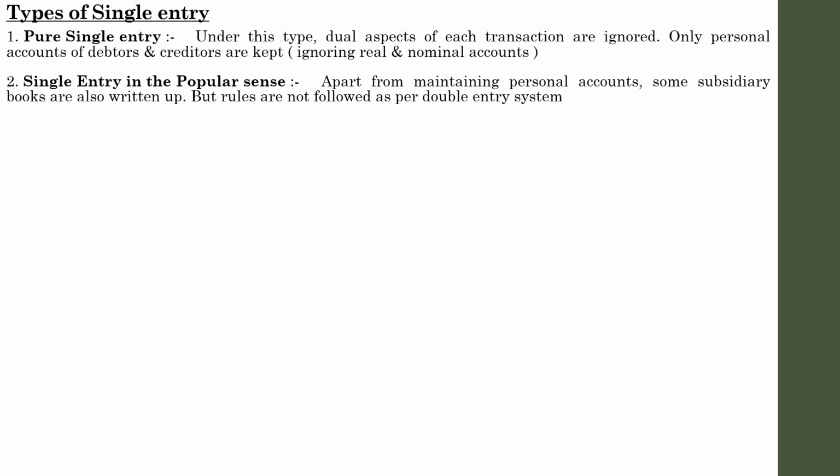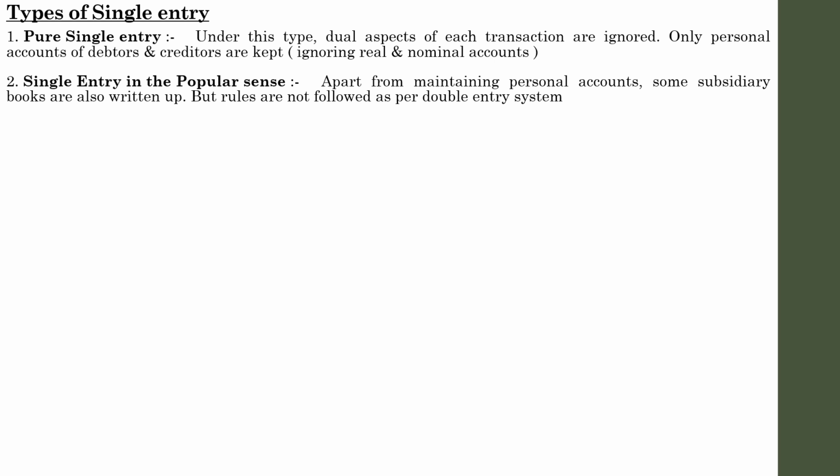That is known as posting. At the posting time, it only considers the transactions with regard to personal accounts. And the cash book, the most important subsidiary book, is usually maintained, which reflects real and nominal accounts. All these are done without applying the principles of double entry system.